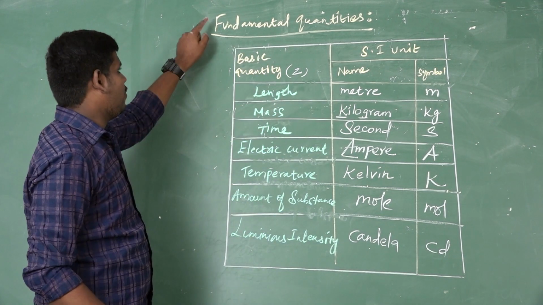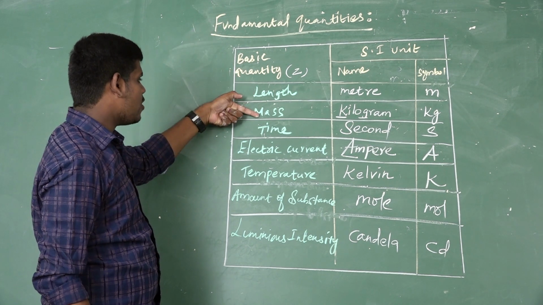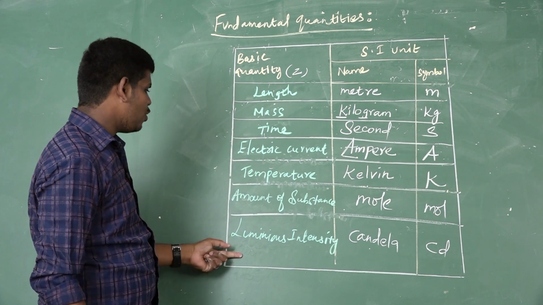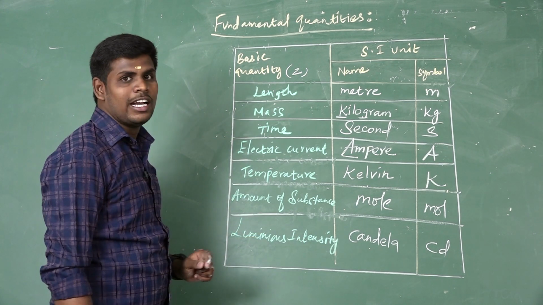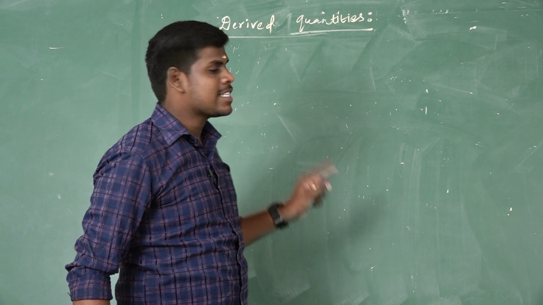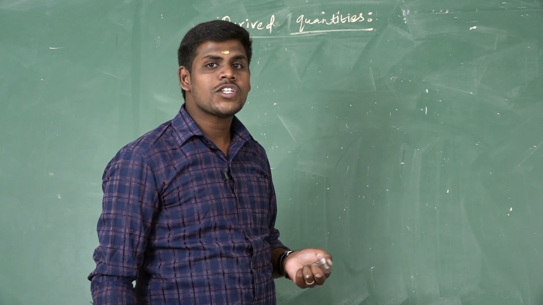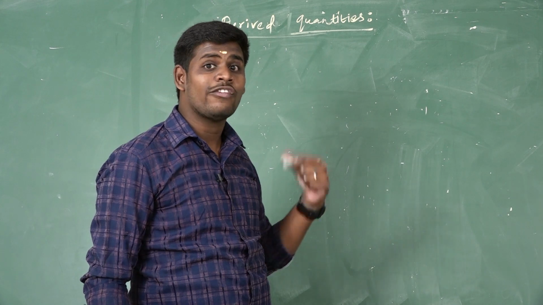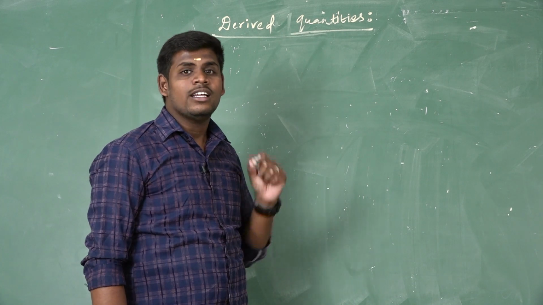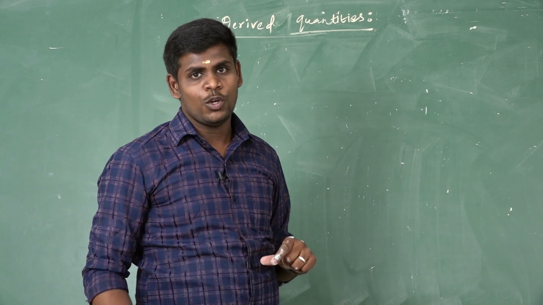These are the basic quantities of fundamental quantities: length, mass, time, electric current, temperature, amount of substance, and luminous intensity. These are the fundamental quantities. Next is derived quantities. The physical quantities which can be expressed in terms of fundamental quantities are called derived quantities, and the units of these derived quantities are called derived units.